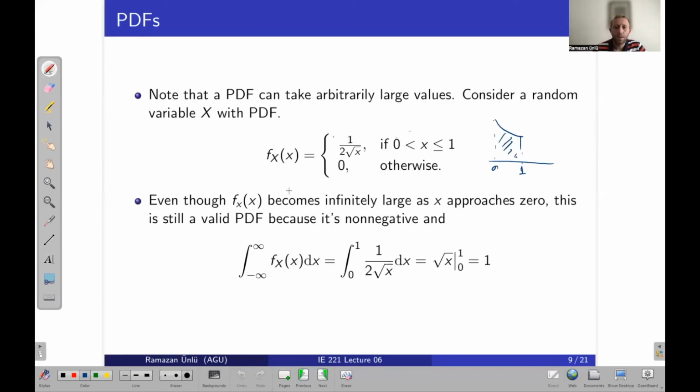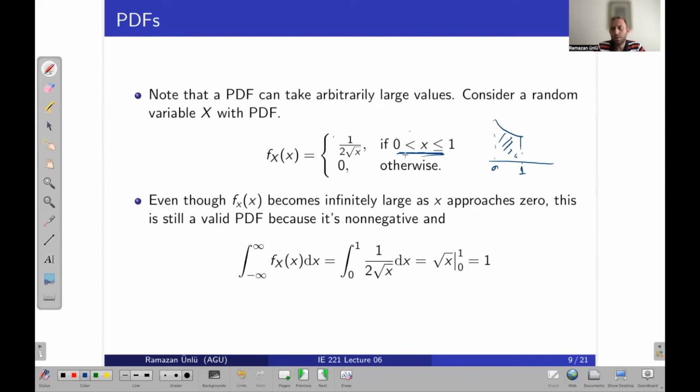So let's calculate the area under that PDF. We first look at the integration of f of x from minus infinity to infinity, but this function is valid only in this range.